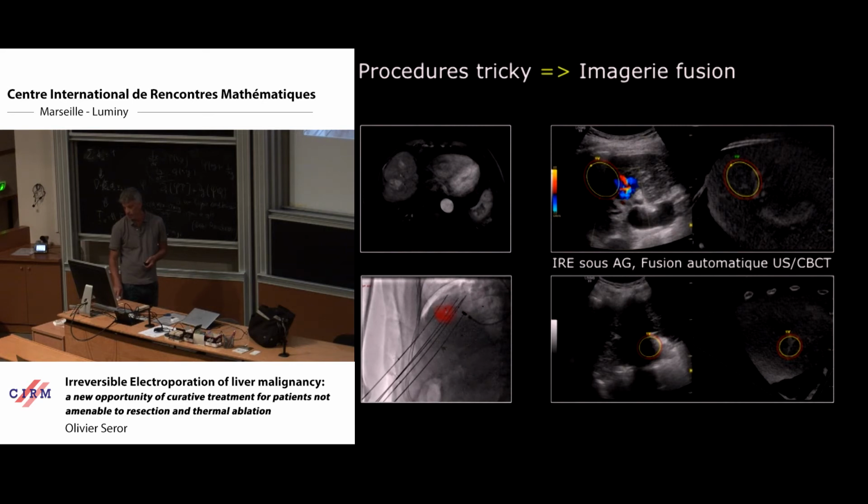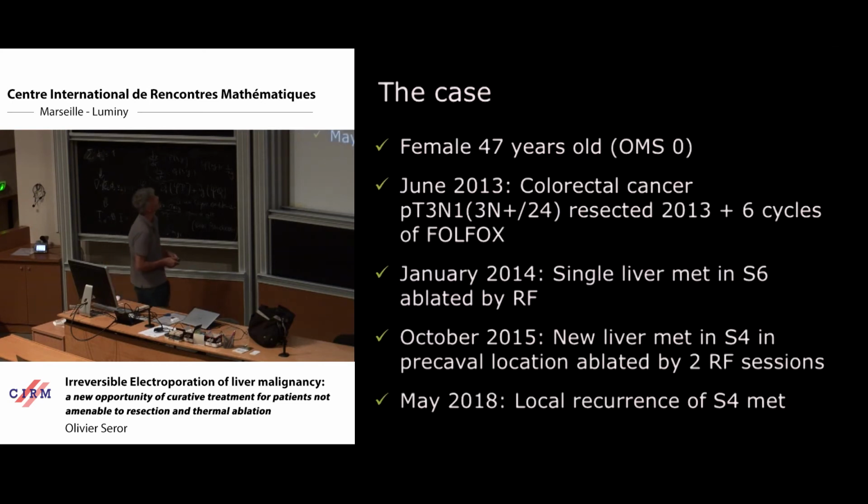So this is really important, to use advanced guidance imaging. So now I have a short video case. You will see all the process. I think it could be very interesting for you to understand what our workflow is.